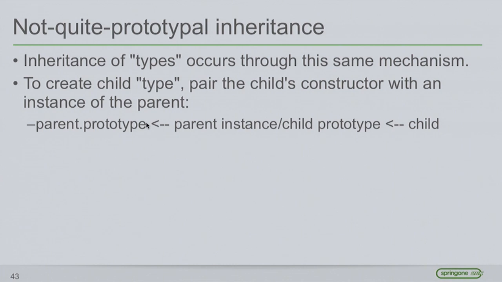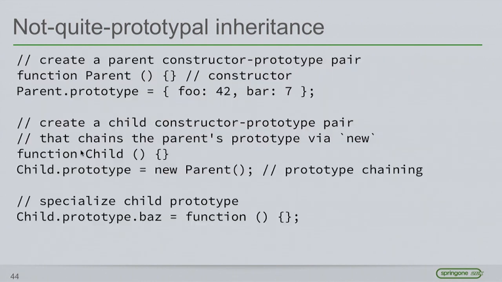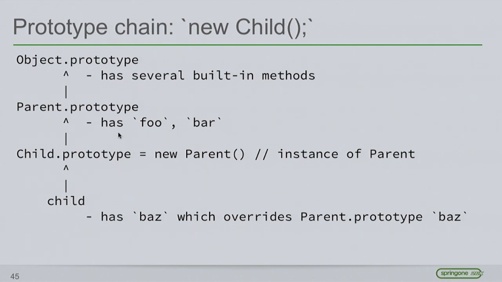A child would descend from an actual instance of a parent, which, as we'll see in a second, becomes the child's prototype, and that in turn would descend from the parent's prototype. Here's an example of how that works. We've got a parent constructor. We create a prototype and decorate it as we see fit. Then we create the child constructor, and the child's prototype is a new instance of the parent. This is how the prototype chain is supposed to be set up in JavaScript. Then, of course, we continue to specialize the prototype of the child.